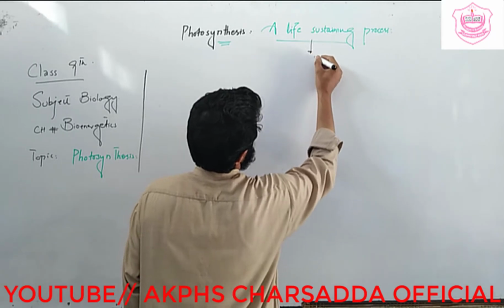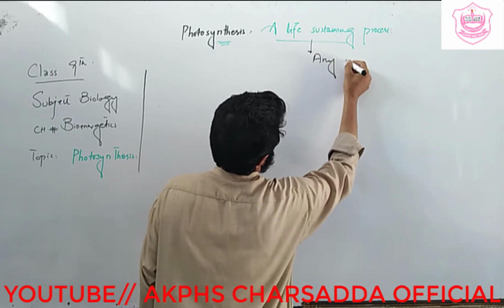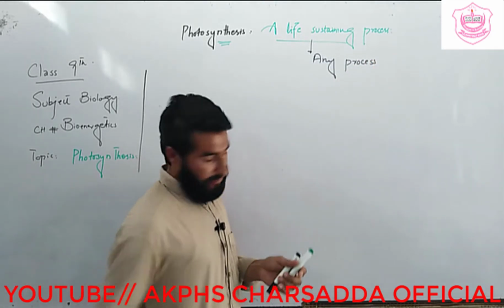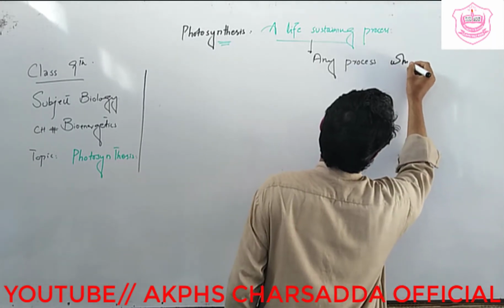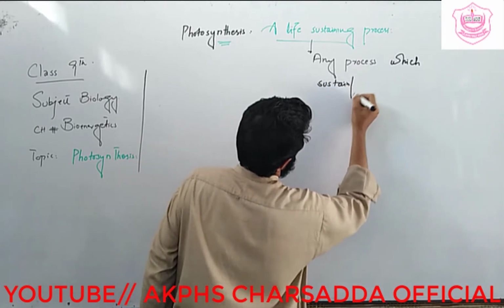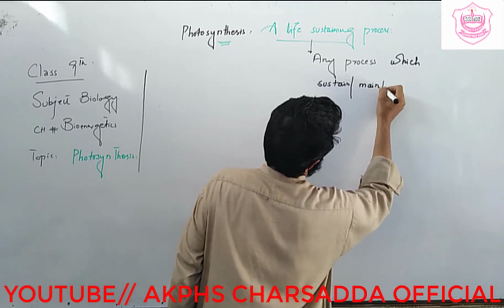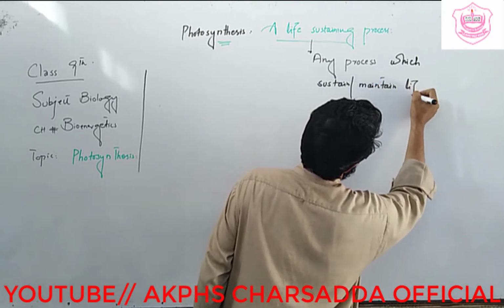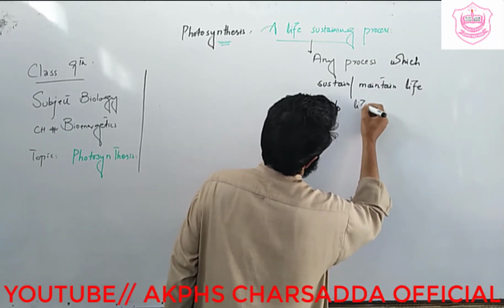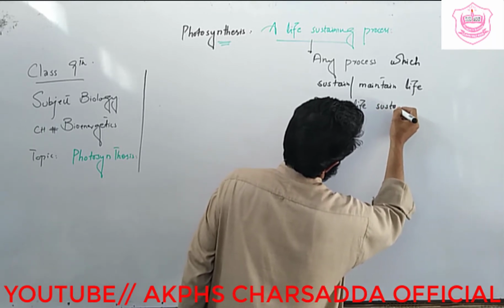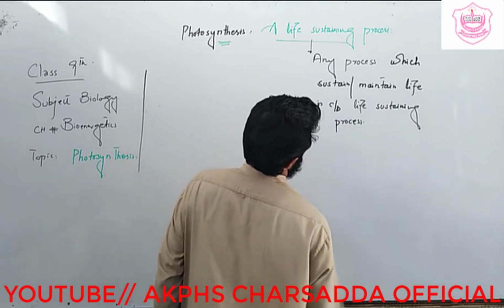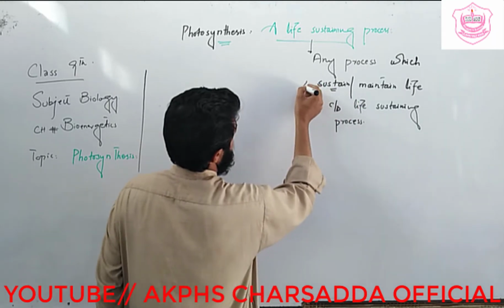Actually, any process which sustains or maintains life is called a life sustaining process. Sustain or maintain means barqarar rakhna.